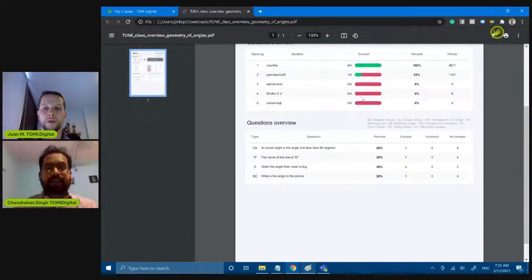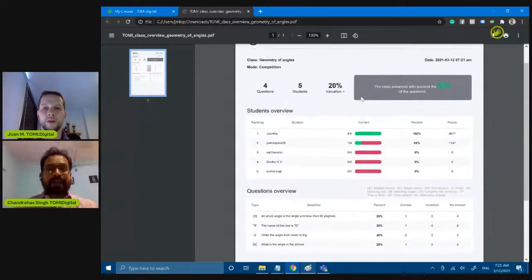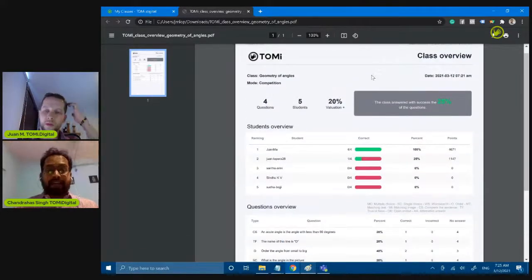Yes, that's the one. As you can see here, Juan has downloaded the report card for the entire class, for all the students, which shows me the result and the ranking student wise. Which means that as a teacher, I don't have to do all the manual process. The system itself has detected the right answers, marked them, and done the grading behind the scenes, allocating points that can be customized.